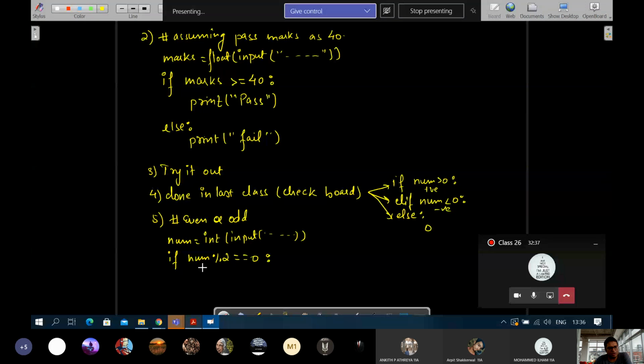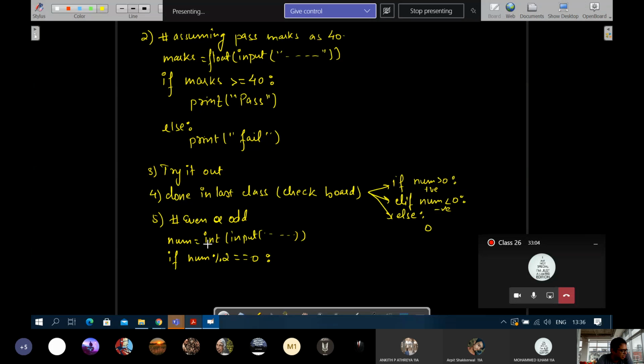This header of if, or the condition of if, has to be true. So if number when divided by 2, that result, if this part of double equal to matches this part of double equal to, then what will happen? Answer will come as true, because double equal to is used for comparing.